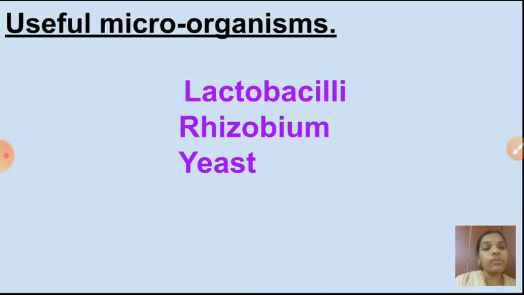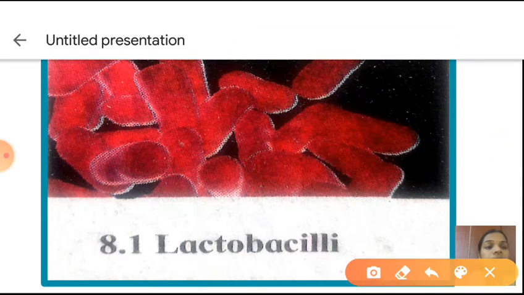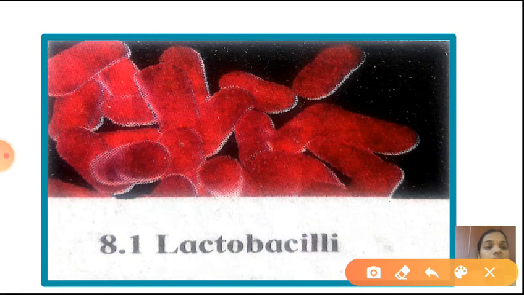Now useful microorganisms. These three kinds of microorganisms in your book are lactobacilli, rhizobium and yeast. These three are beneficial microorganisms, that means useful microorganisms. We will see one by one. First one is lactobacilli. Here I have given a diagram. What is the shape? Rod shape. This is a bacteria, and its name is lactobacilli. In which way it is used, we will see now.